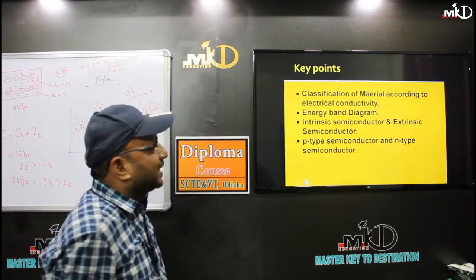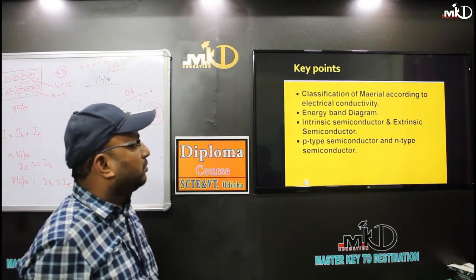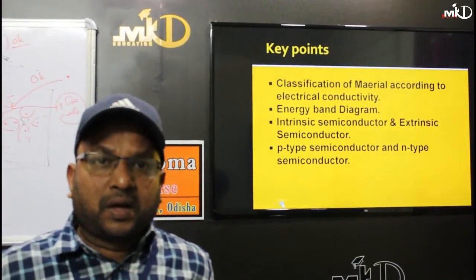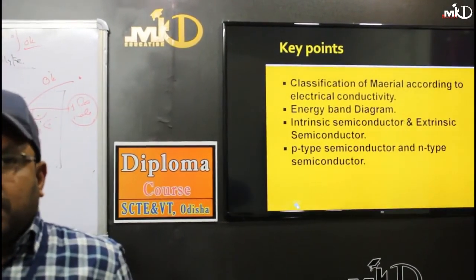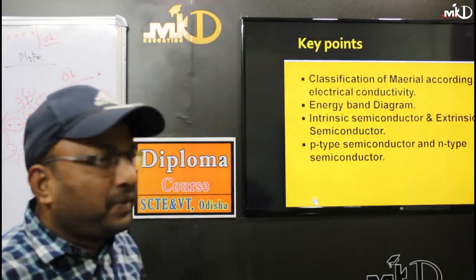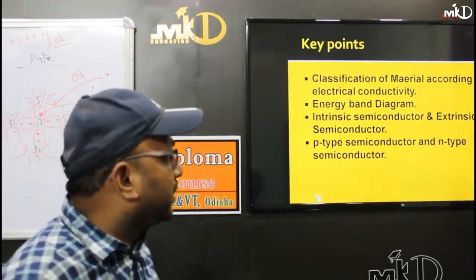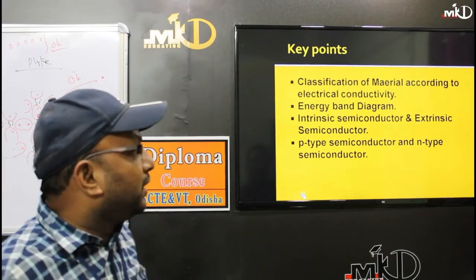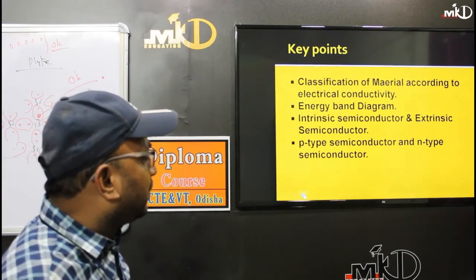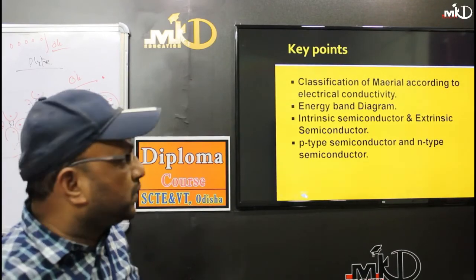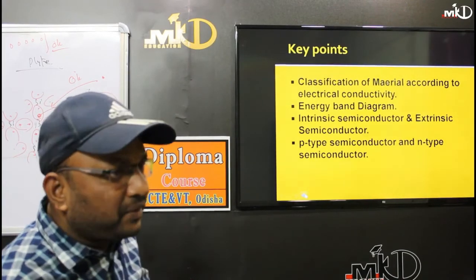I have told you the classification of materials in terms of electrical conductivity, or how to classify materials as conductor, insulator and semiconductor. So our main focus is the semiconductor. Semiconductors are classified into two types: intrinsic semiconductor and extrinsic semiconductor. Intrinsic is the pure semiconductor. Extrinsic is the impure semiconductor. Again, extrinsic is divided into two types: one is called p-type, one is called n-type.